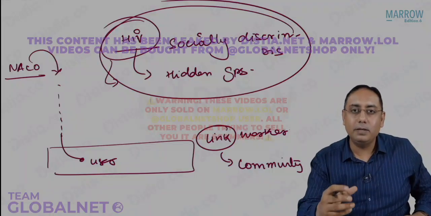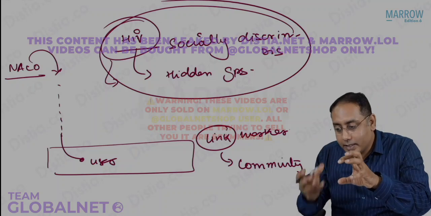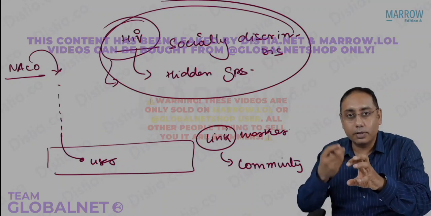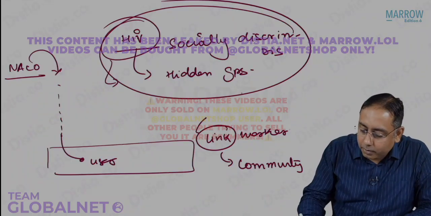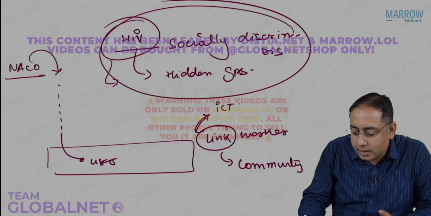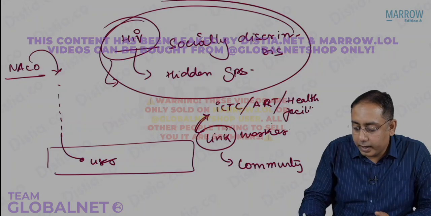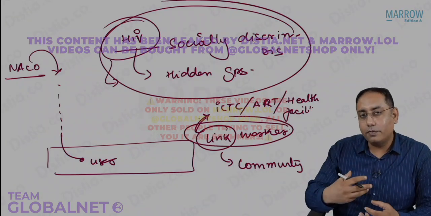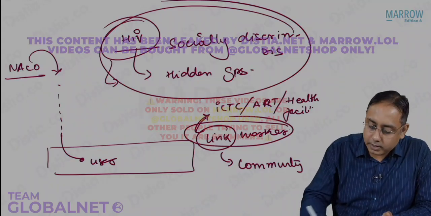In the link worker scheme, we have launched the link workers who are going to link the community, or the HIV people, or the high-risk groups, or the bridge population with the NACO program. So they will link the community with maybe the testing ICTC centers, they will link with the ART centers, or they will link with the health facilities. They are going to help in early diagnosing of HIV and disseminating awareness about HIV. So that is the link worker.